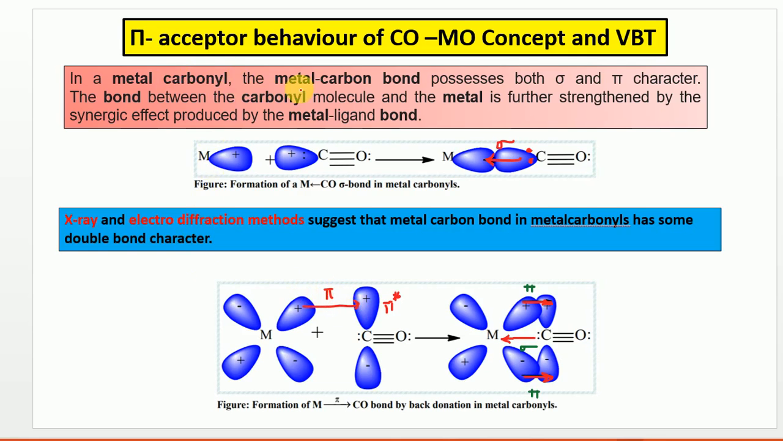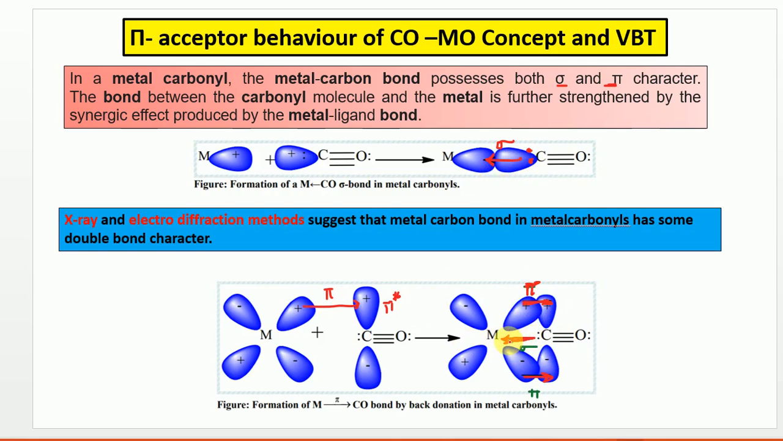Here you see in the metal carbonyls, the metal carbon bond possesses both sigma and pi character. So the bond between the metal and carbon has double bond character, and this double bond character is further strengthened by a synergic effect, which we will study in detail. Synergic effect means this is a sigma bond and this is a pi bond. This is a self-strengthening bond.